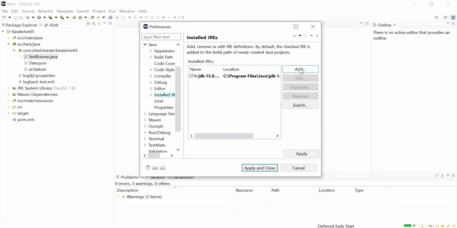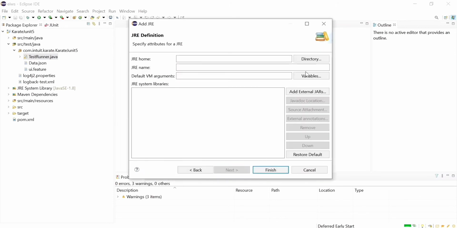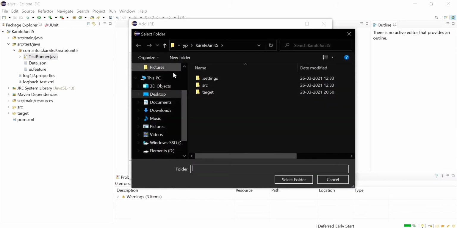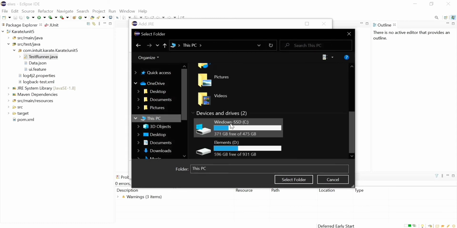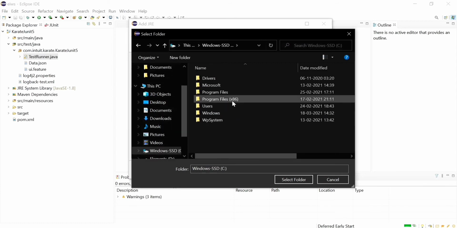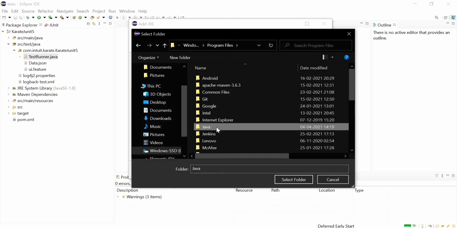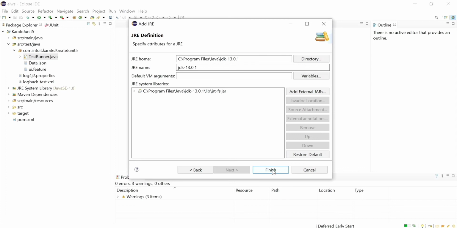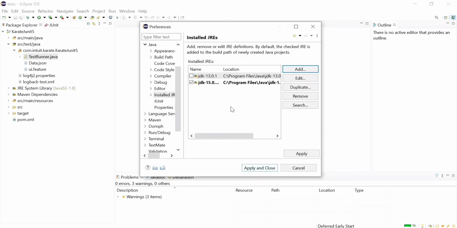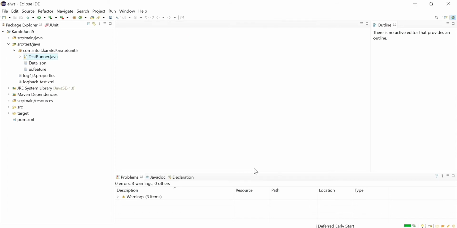Okay, and if you have other JDK versions available in your system, you can add that JDK version here by clicking Add, then click Next, and from the directory you can go to the folder location where the JDK is installed. Actually it will be in Program Files, so you can go to Program Files and open Java. Here you will be able to see all the JDK versions which are installed in your system, and you can choose another version. So I have selected JDK 13 version, and then from this location you can click the checkbox against the JDK 13 version and just click Apply and Close.